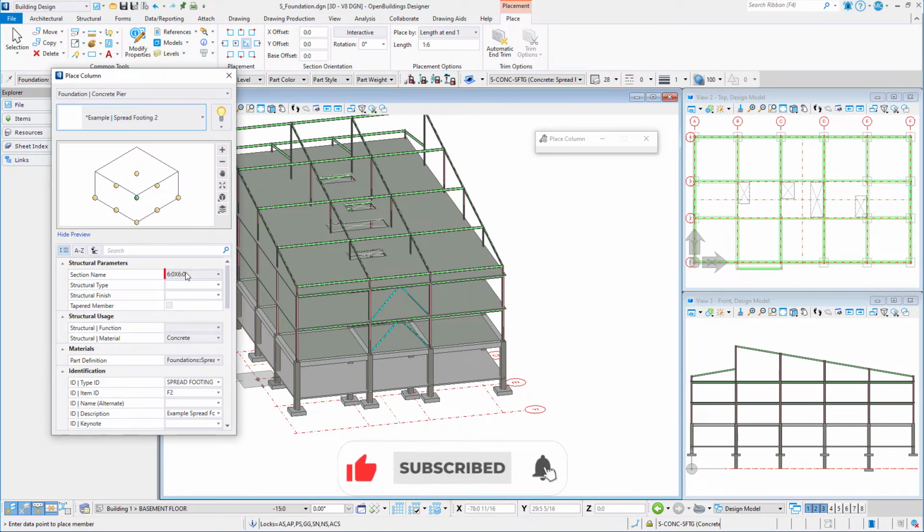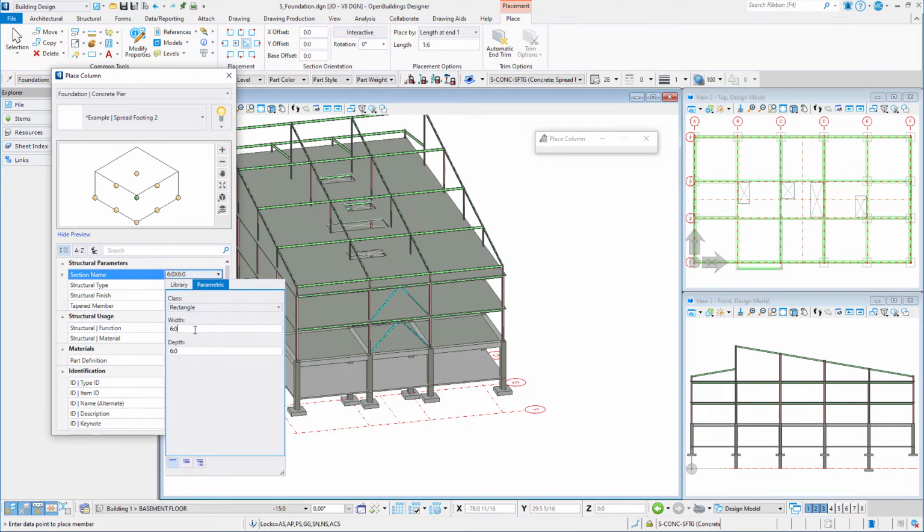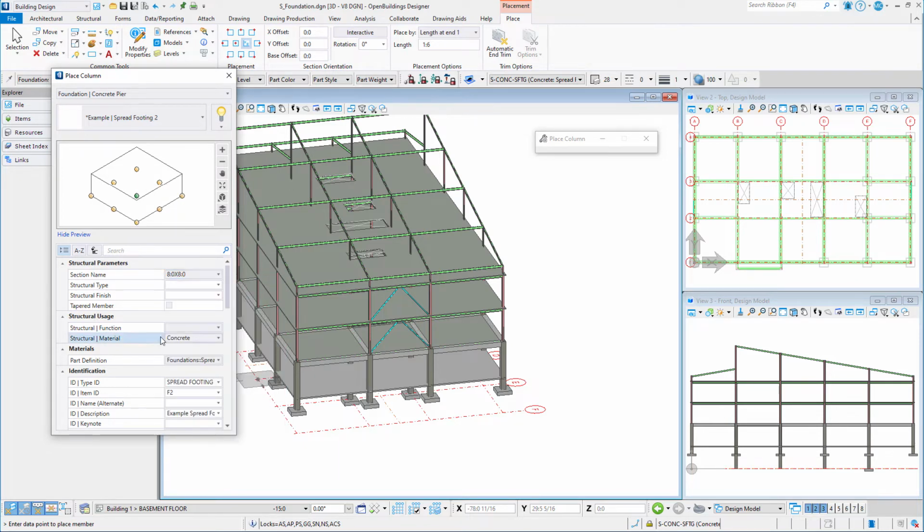The section name for this footing should be 8 by 8 or 2400 by 2400. The structural function is structural, the structural material is concrete, and the part definition is foundations, spread footings. The type ID is still spread footing, but the item ID is F2.